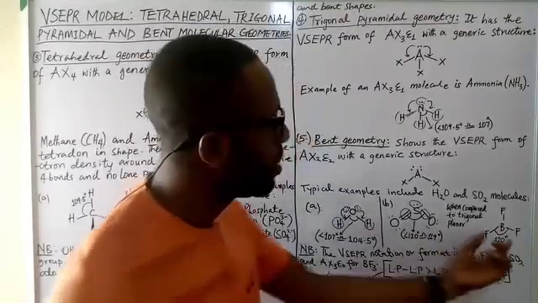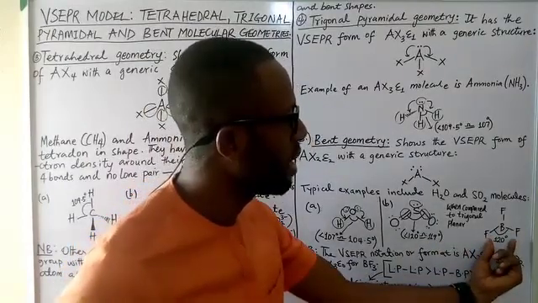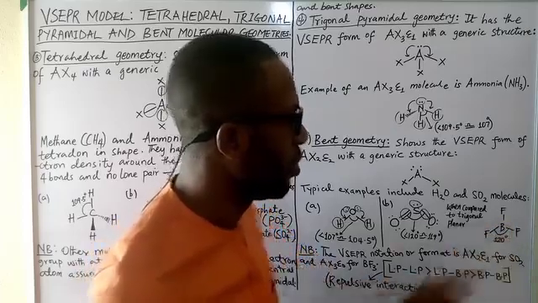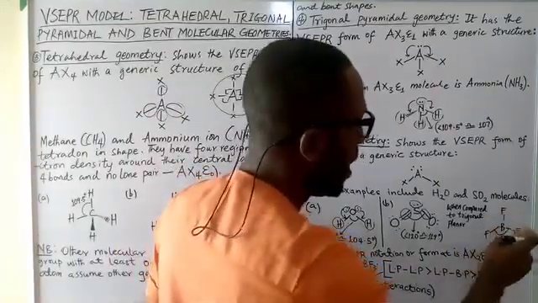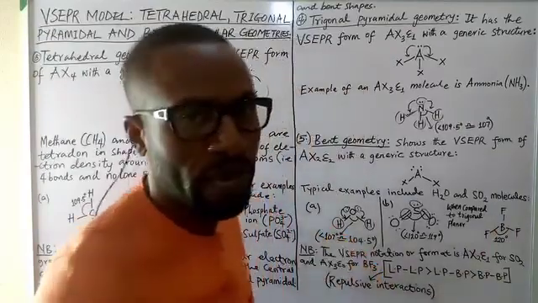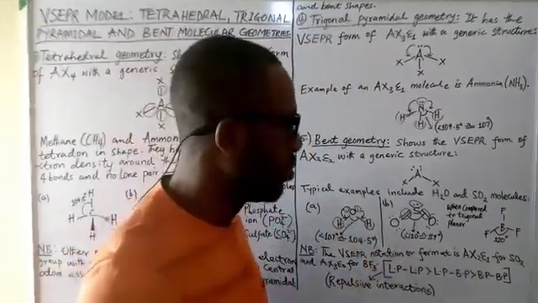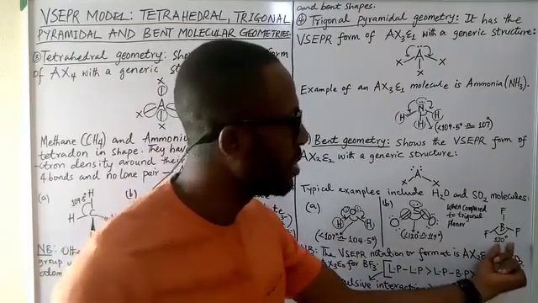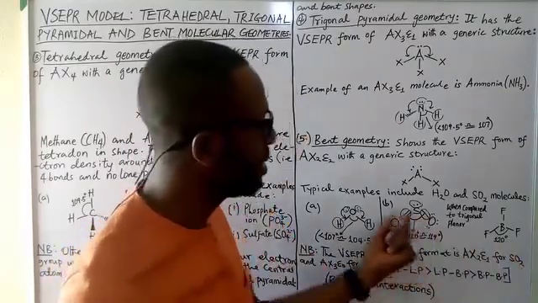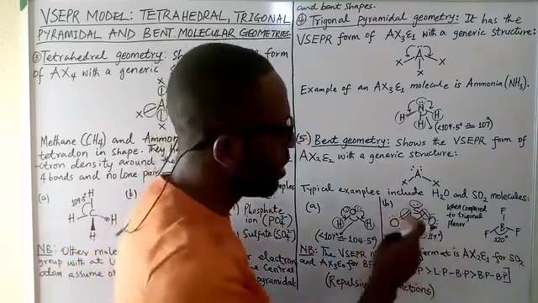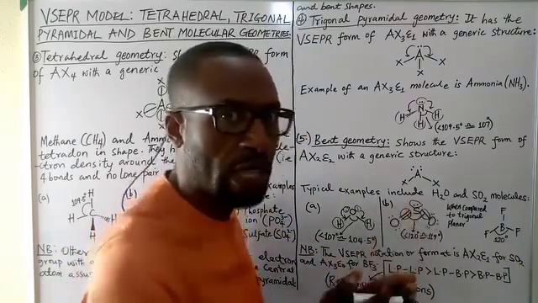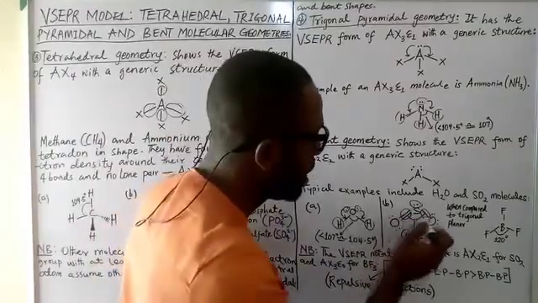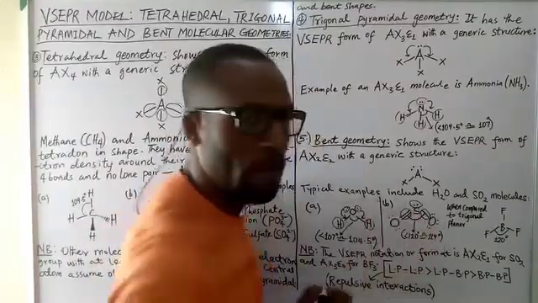Beautiful. So since we have 3 things around the central atom, if all 3 electron domains are bonded pairs, we're going to have an angle of 120 degrees. In the same way, we have 3 things around the central atom here, but instead of all 3 being bonded or shared pairs, we have 2 bonded pairs and 1 lone pair of electrons.